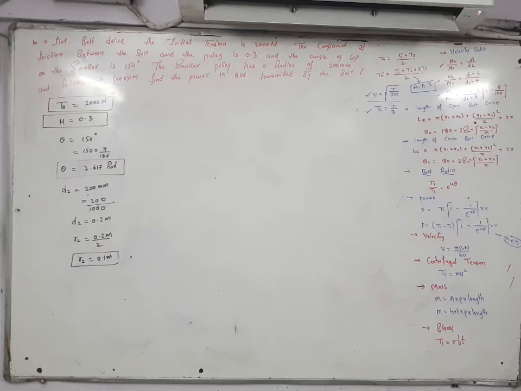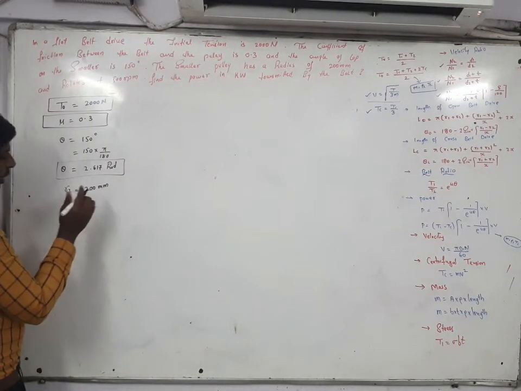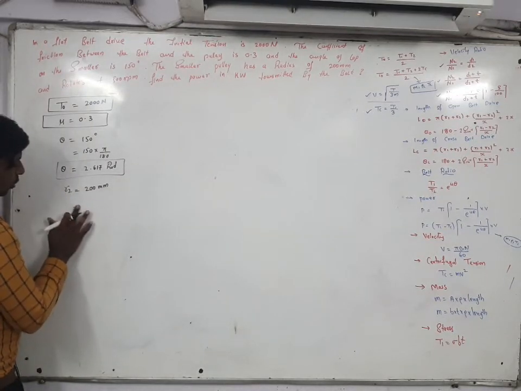After getting the value of R2, what did you get? Here the radius is given directly, not the diameter. So what is the formula?